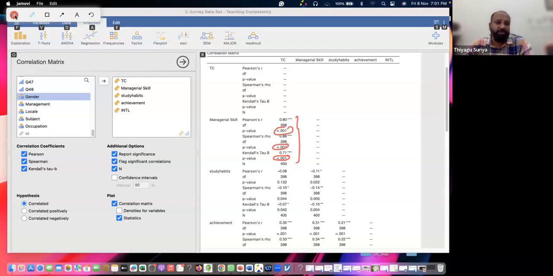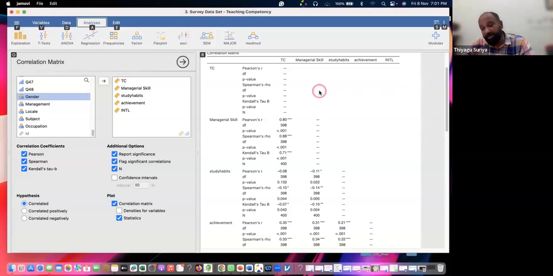Okay, next I'm moving to partial correlation. When we finish the partial correlation, if you have three variables and you want to partial out the third variable's effect, we can go with this. For example, in this case, I'm taking teaching competency as an independent variable and study habits as the dependent variable. I'm taking intelligence as a confound variable, or in other words an external variable.